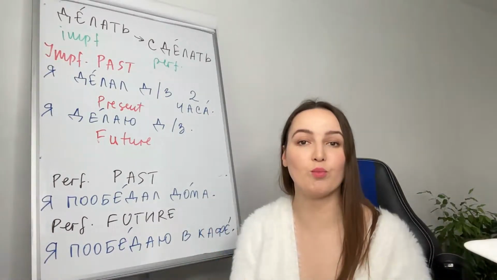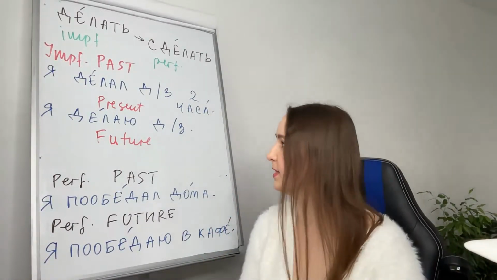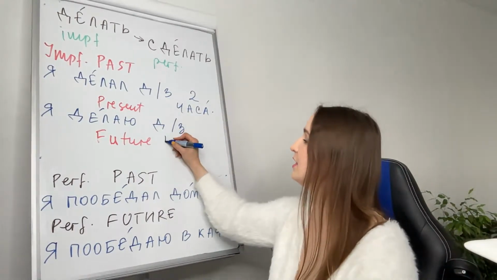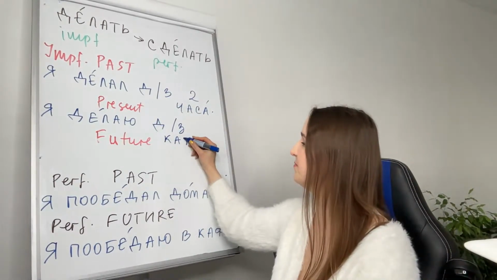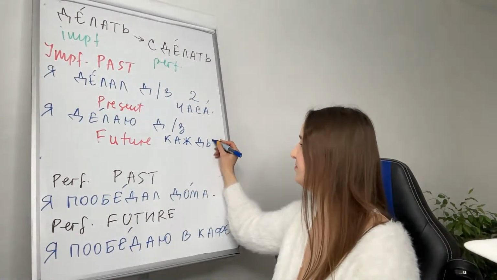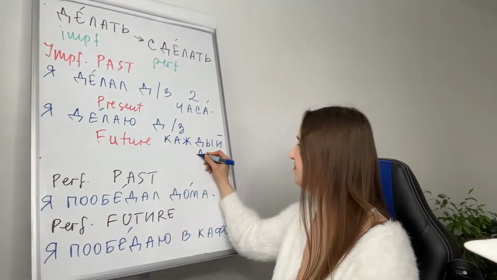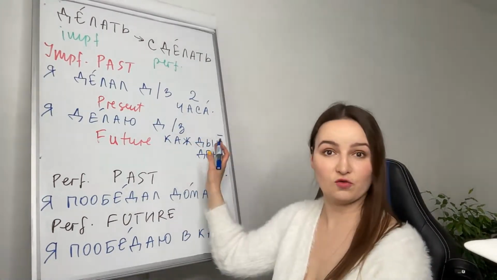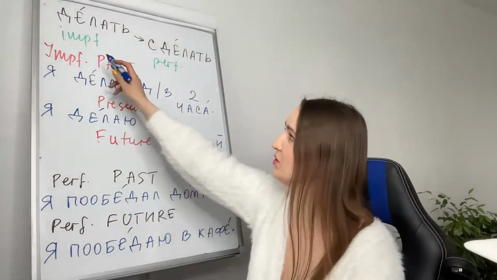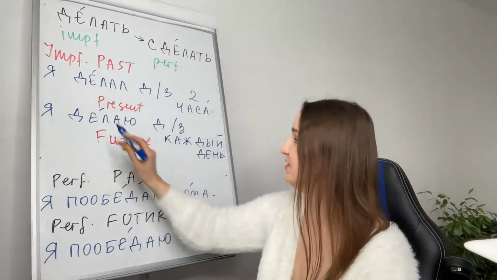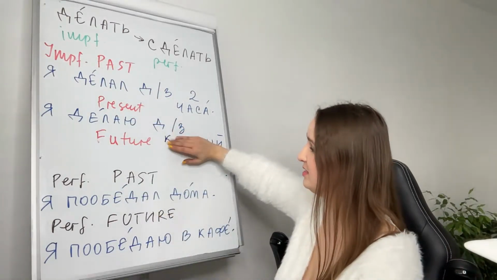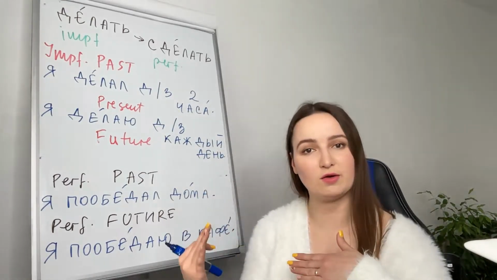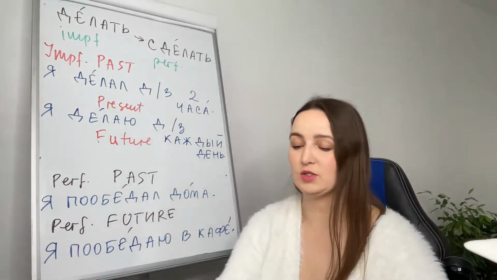I'm doing my homework right now. Or we can add here каждый день, every day. And it means regularly. Да? So I will use a verb in imperfective. Я делаю домашнее задание каждый день. I do it regularly, imperfective as well.